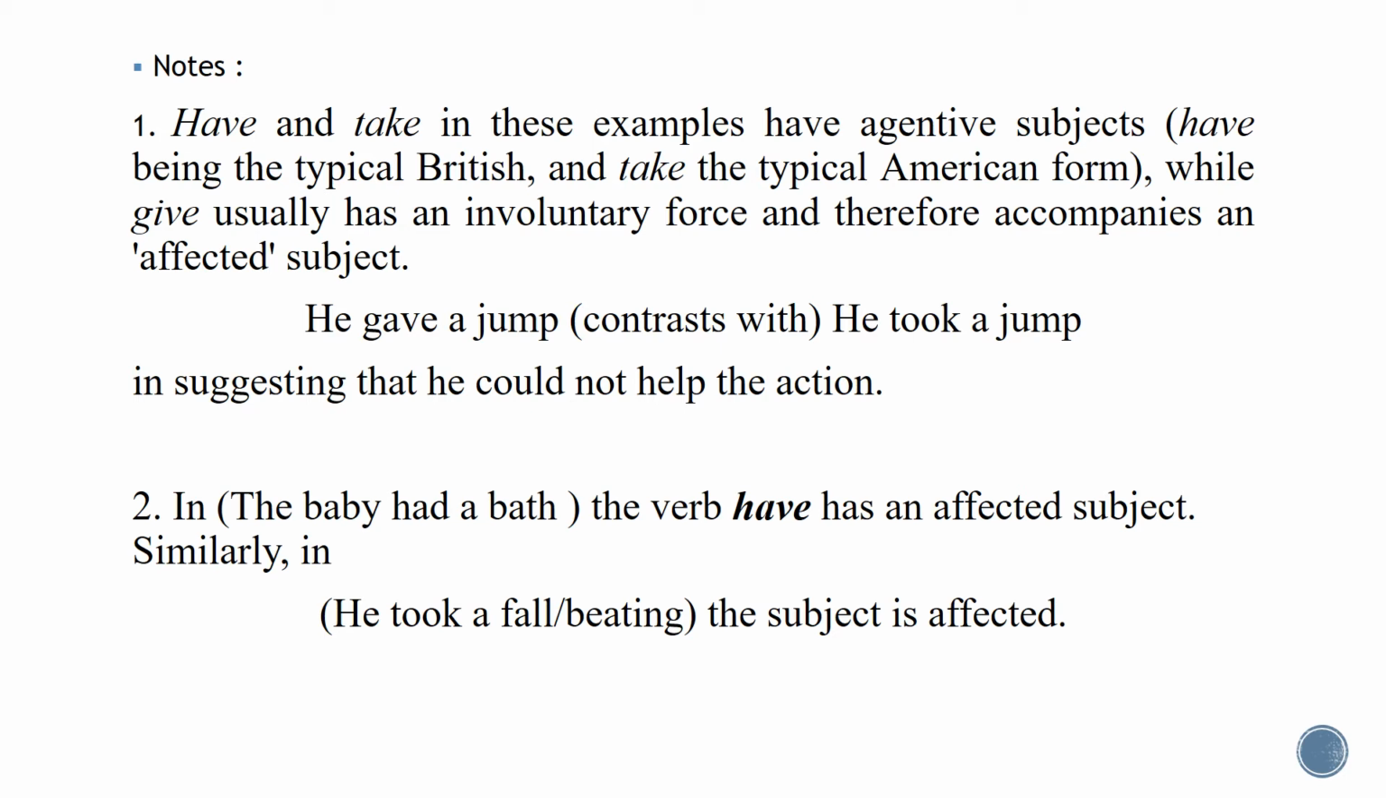Okay, now note number two. He's telling us that in number one we said that with have we should have an agent subject, but in fact there are some exceptional sentences. For example, when we say the baby had a bath. So since the verb here is have, we are going to expect that the subject is agentive. But in this sentence, do you expect that the baby can be agentive?